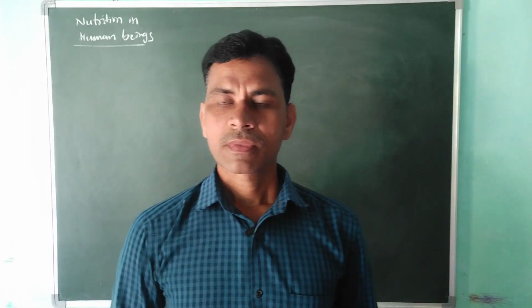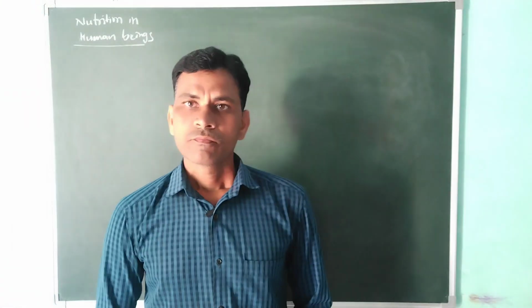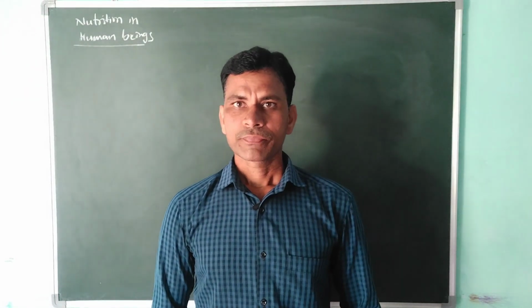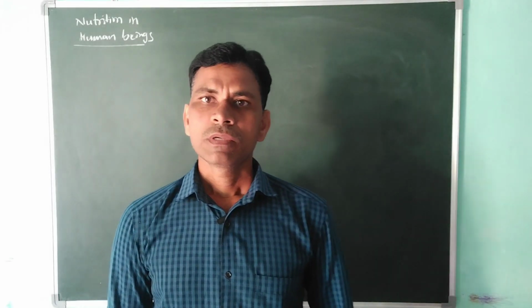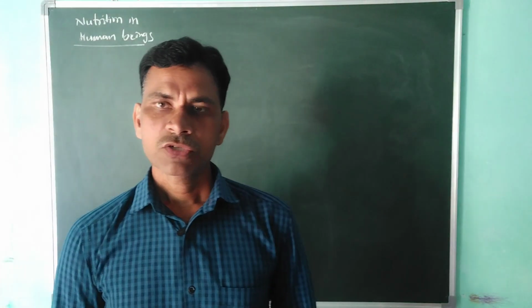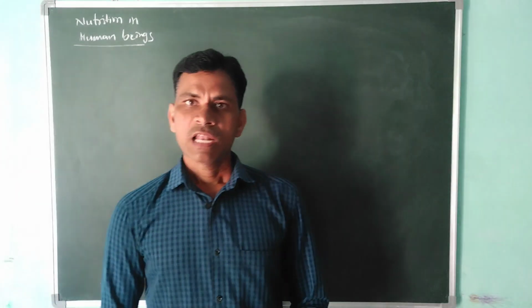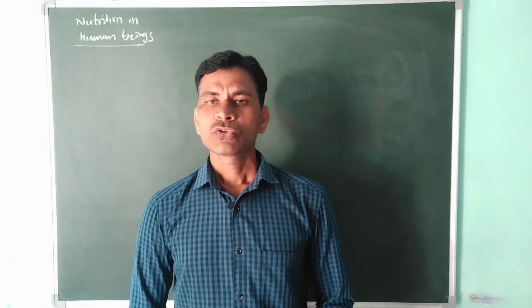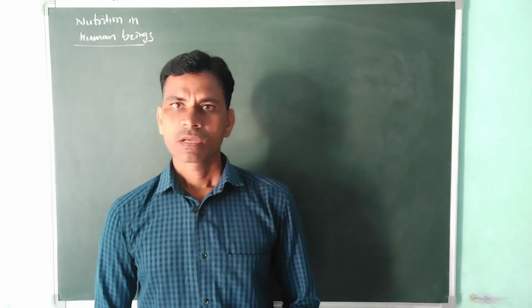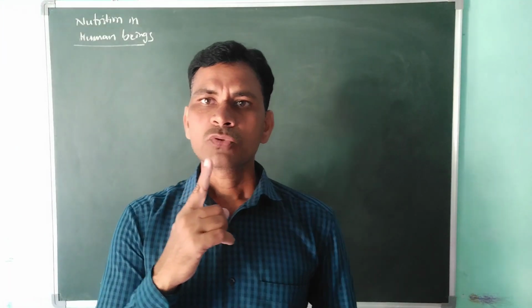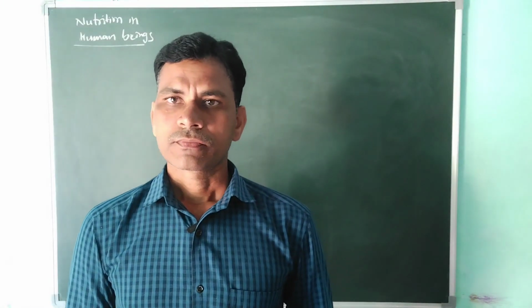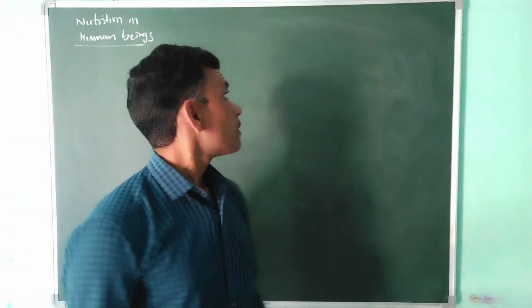The human digestive system is very complex in nature. Many parts are involved, and they perform different functions using digestive juices and enzymes. The alimentary canal is basically a long tube-like structure. It extends from the mouth to the anus. I will draw the diagram.